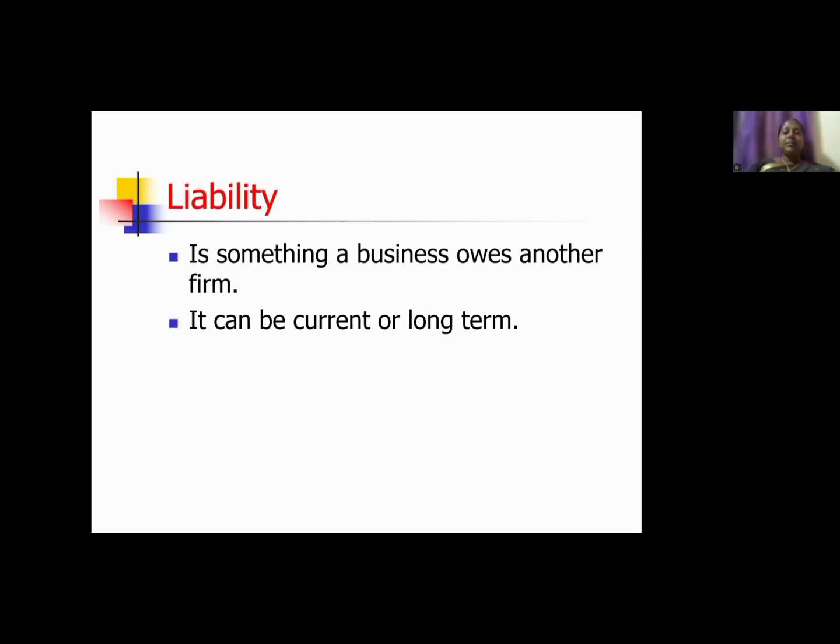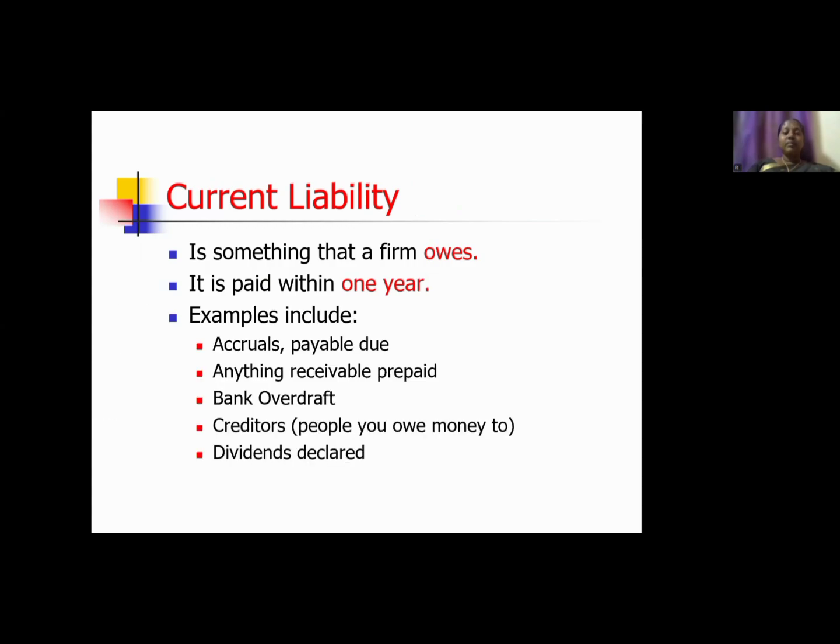What is meant by liability? A liability is something a business owes to another firm. It can be current or long term. What is meant by current liability? A current liability is something that a firm owes and is paid within 1 year. For example, accruals, payables, anything receivable prepaid, bank overdraft, creditors, and dividends declared. These are the current liabilities.